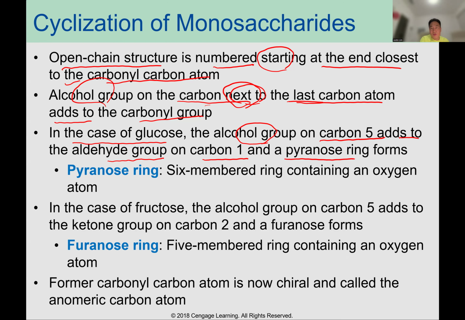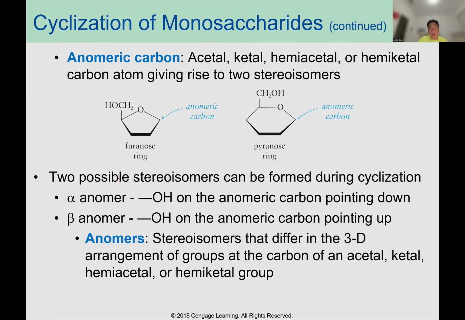So a ring forms. It is a six-membered ring containing an oxygen atom. When you see the next structure, can you see the six-membered ring? One, two, three, four, five, six, with oxygen. That's a pyranose ring, a six-membered ring with oxygen.